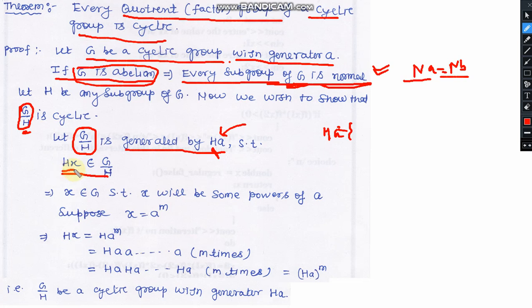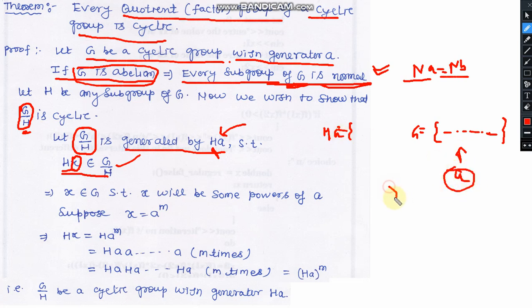So the basic element will be Hx in G upon H, because this x is an arbitrarily chosen element from G, and G is a cyclic group. So every element of this group G can be generated by the element a.